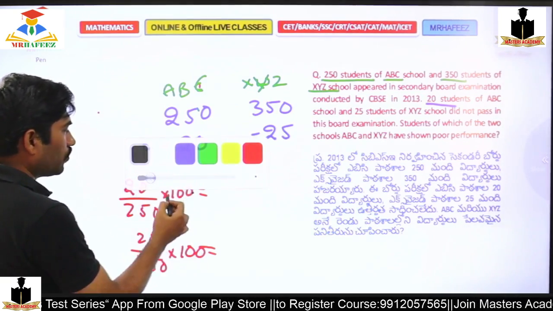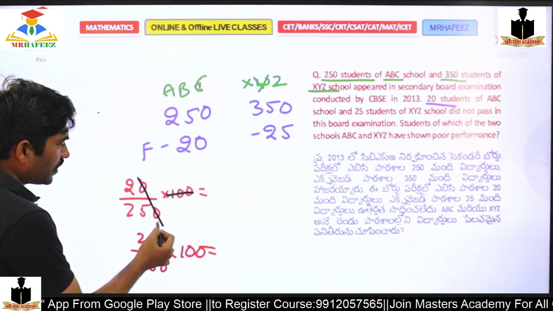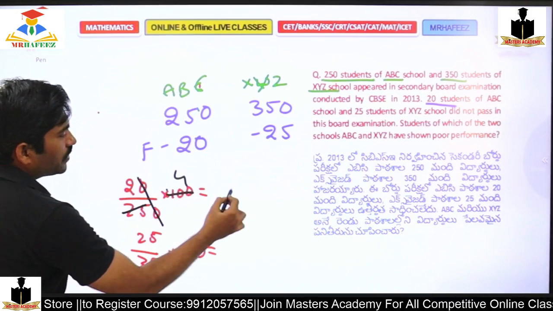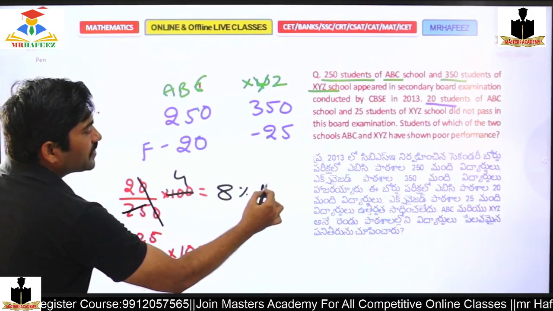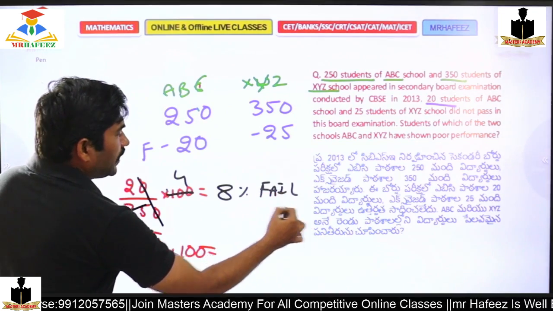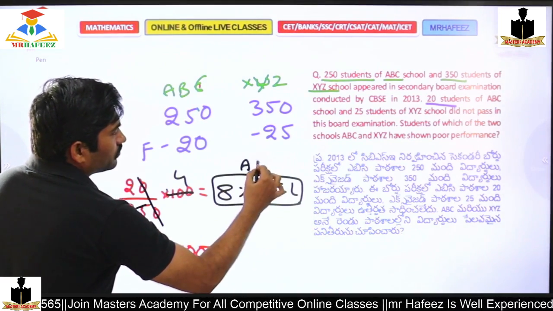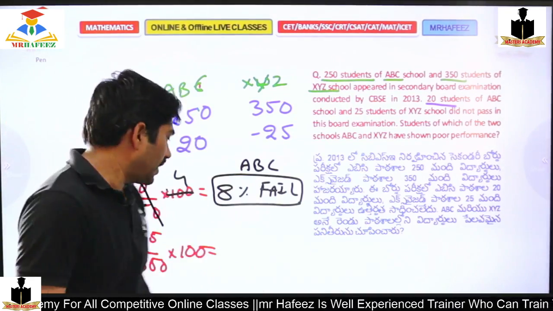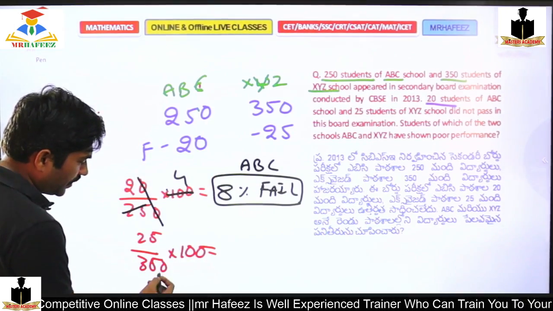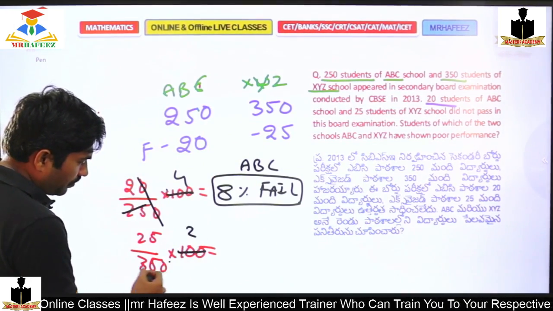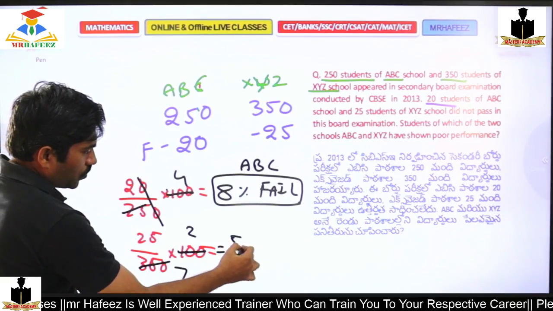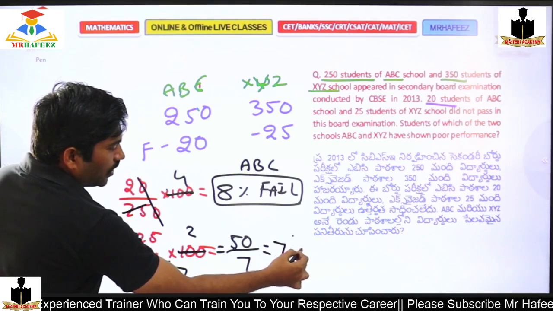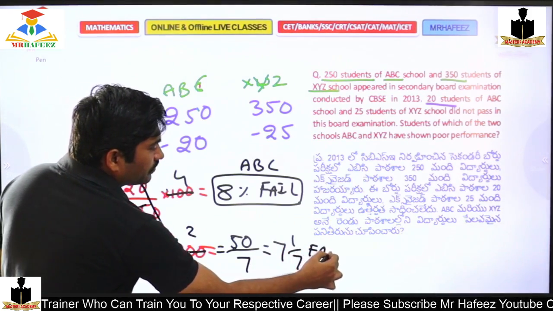This is how you can get your percentage. So 50, the 0s cancel, 25 once, 25 4 times, so 4 2s are 8%. So 8% fail in ABC. In ABC, 8% is failure. And what about XYZ? 25 over 350, 50 by 7, so 1 by 7, about 7% fail.